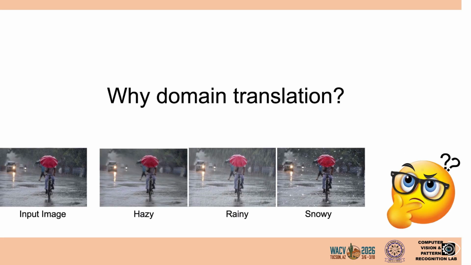So why domain translation? Multi-weather degradation is complex and often mixed. If we directly train a restoration network on combined degradations, the model struggles to disentangle weather-specific patterns. Domain translation helps by generating structured weather variants such as haze, rain, and snow representations. This forces the network to learn discriminative weather-specific features before restoration. In short, domain translation simplifies a complex restoration problem into a structured intermediate representation.